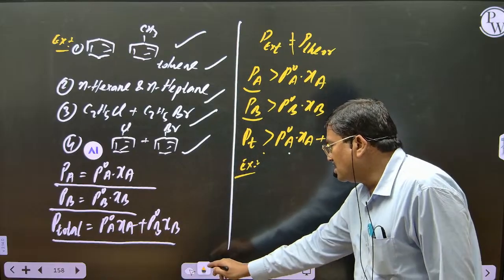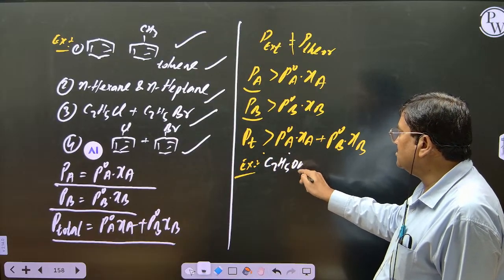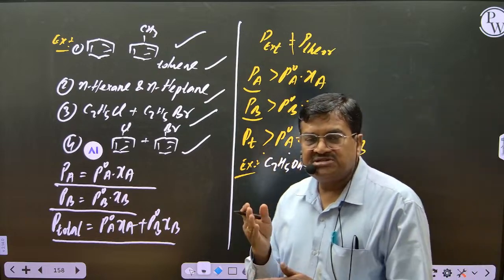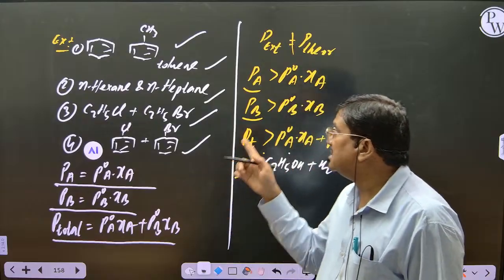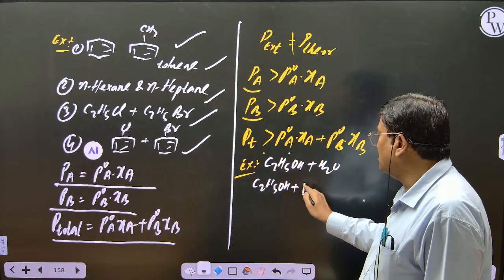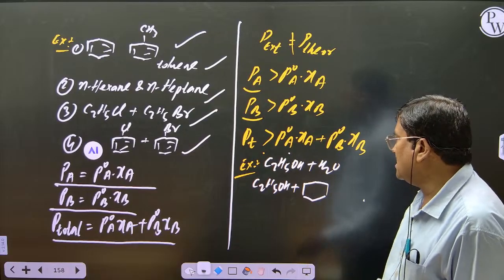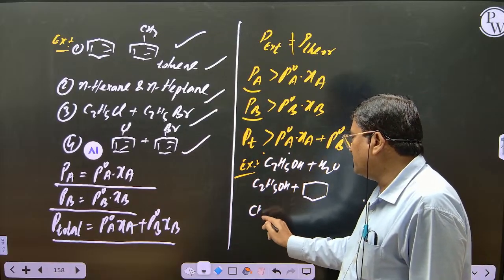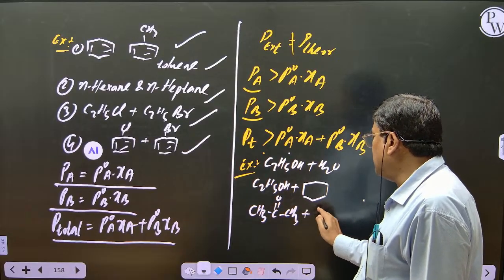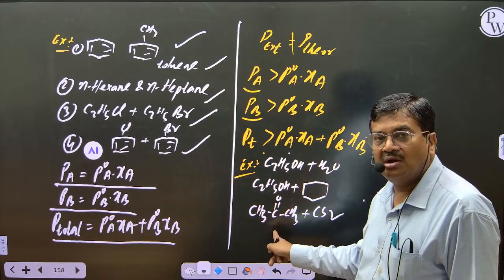Example, you take ethyl alcohol. What is the formula of ethyl alcohol? C2H5OH. You mix it with water. What happens? The interactions between ethyl alcohol molecules will be broken. So if the interaction breaks after mixing two liquids, that comes under positive deviation. In the same way, you take ethyl alcohol and mix with cyclohexane, an alicyclic compound. And you take acetone. What is the formula of acetone? CH3COCH3. This you treat with carbon disulfide, a non-polar solvent. This will not allow hydrogen bonds to form.